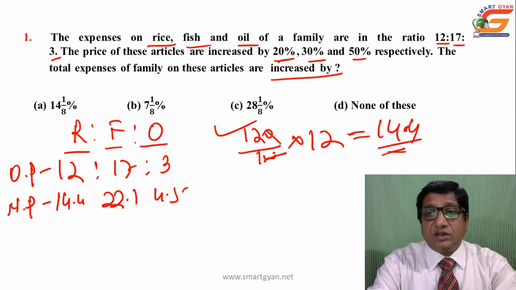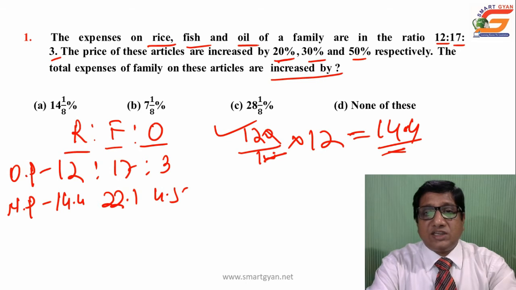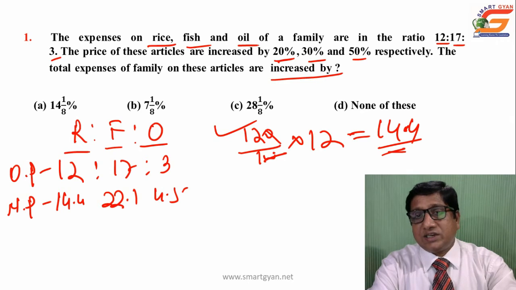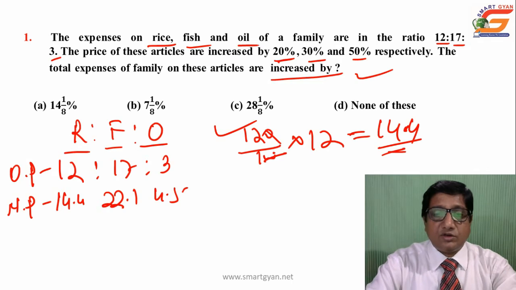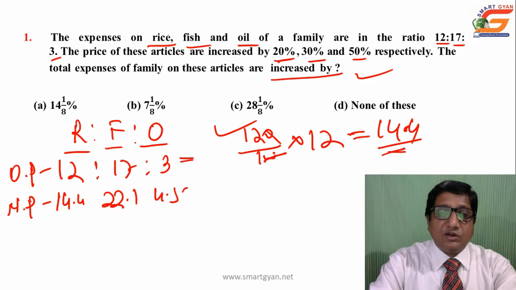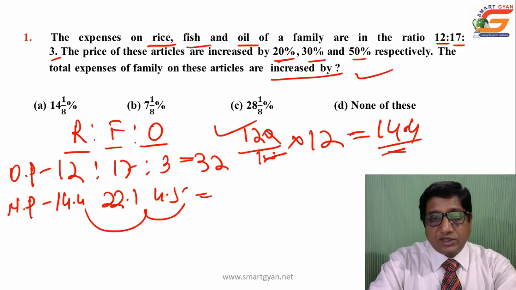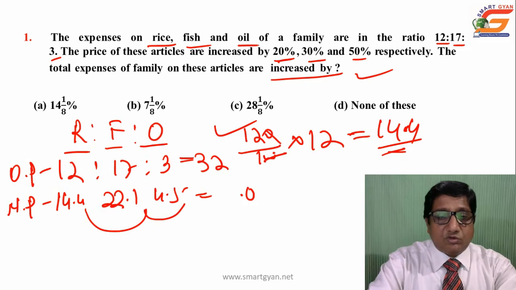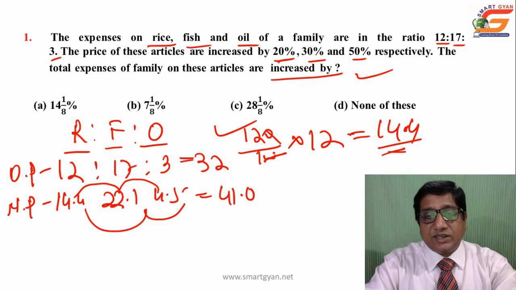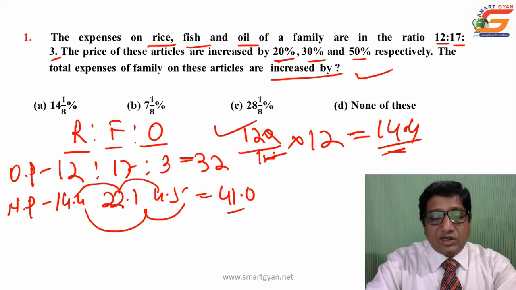Then the question asks: the total expenses of the family on these articles are increased by how much. So first you have to find the original total expenses, that is 32. Then the new total expenses will be 4 plus 1 is 5, 5 plus 0, carry 1, 1 plus 4 is 5, 2 plus 7 is 9, 4 plus... 11, carry 1, 2, 3, 1, 4. So the new total became 41. So there is an increase, the difference, that is 9.